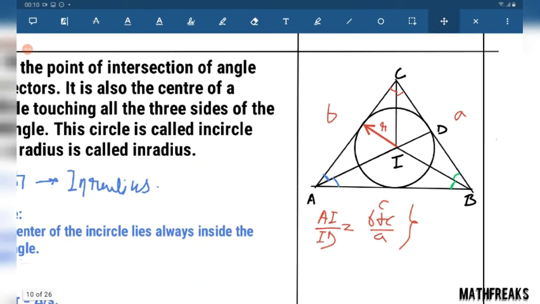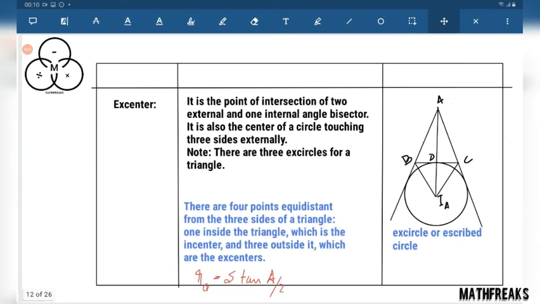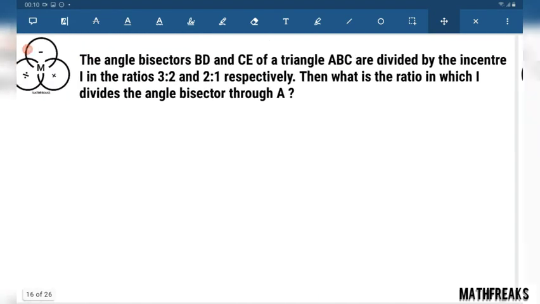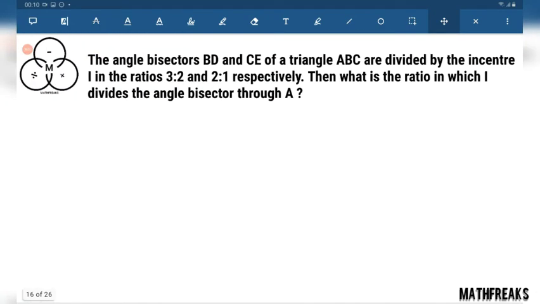This AI by ID equals (b plus c) by a, and this is valid for the other angle bisectors also. So now let's go for a question with this. The angle bisectors BD and CE of a triangle ABC are divided by the incenter I in the ratio 3:2 and 2:1 respectively. Then what is the ratio in which I divides the angle bisector through A?